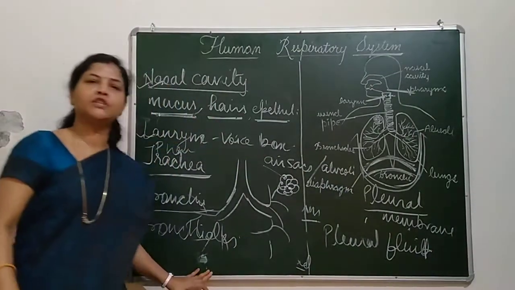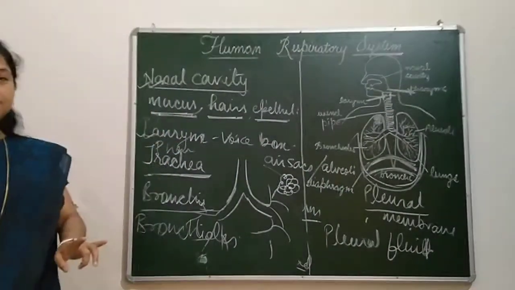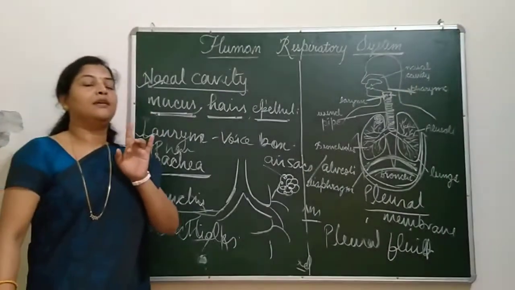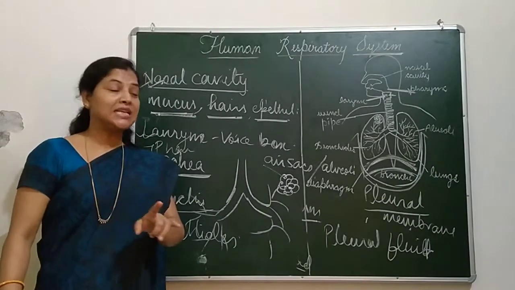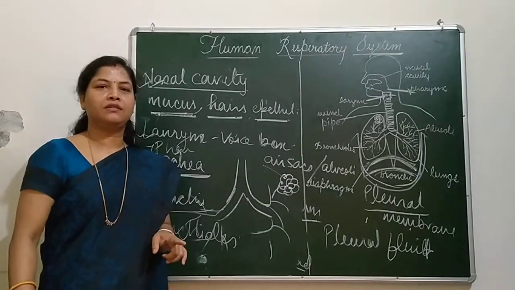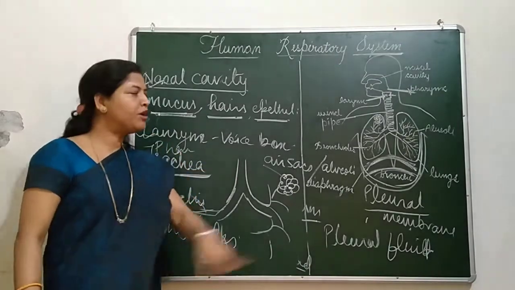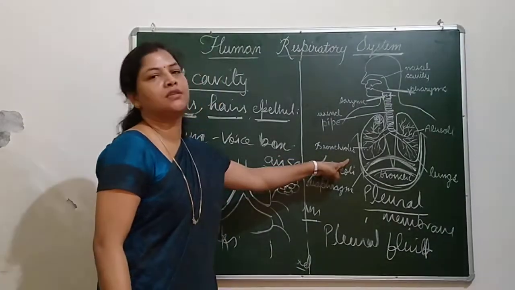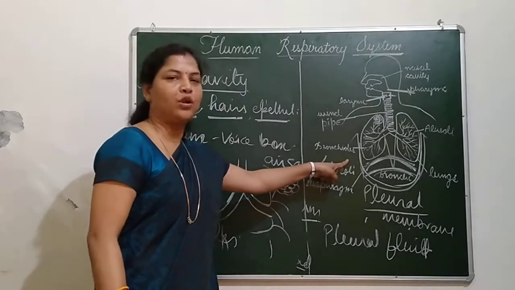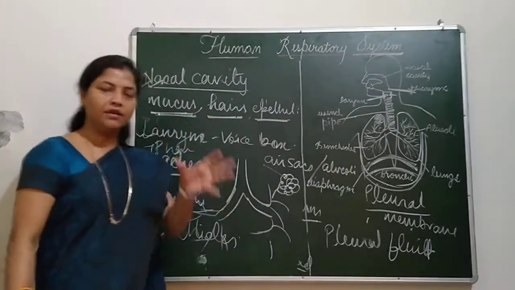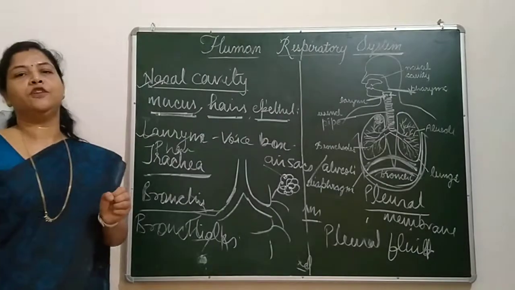What is the function of this fluid? It decreases the friction at the time of the movement of lungs. The movement of lungs is continuous, day and night, 24 hours. It expands and contracts at proper intervals.